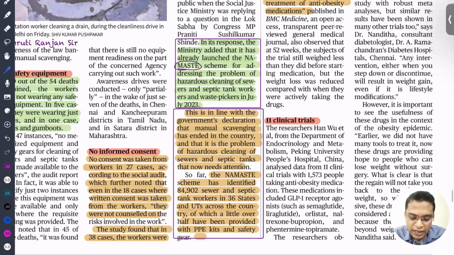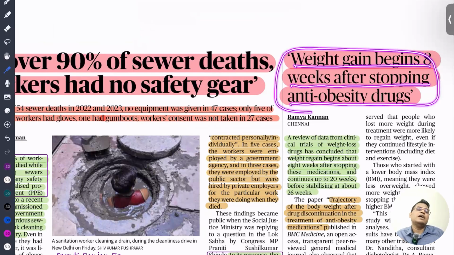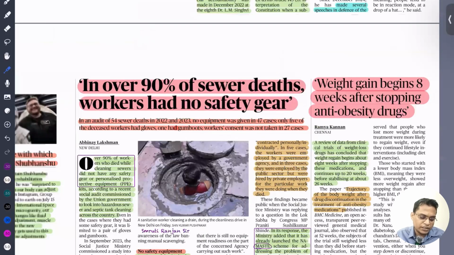So next is weight gain begins 8 weeks after stopping anti-obesity drugs. So if you are taking some weight loss drug, after you have stopped consuming the weight loss drug, you start gaining your weight again. So that is what this article is about.